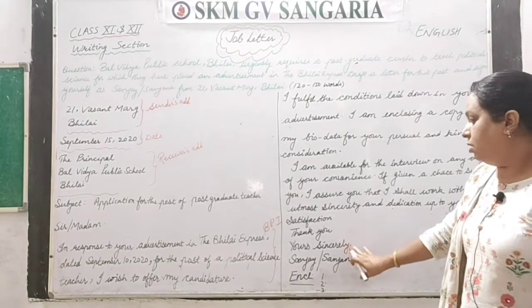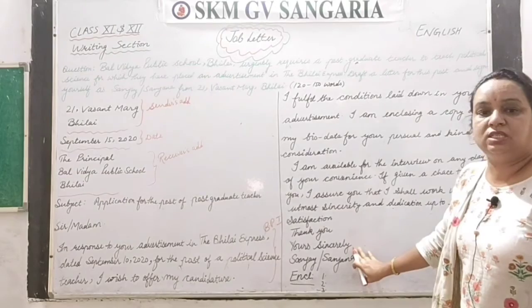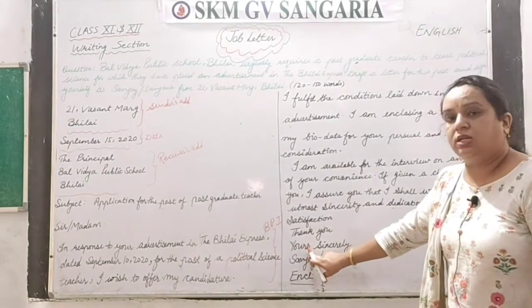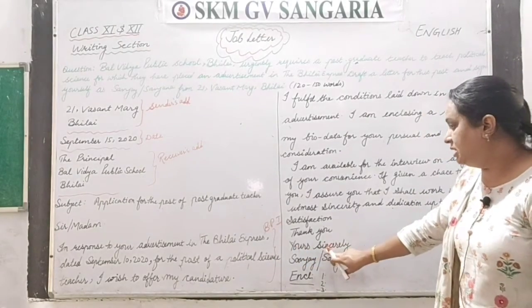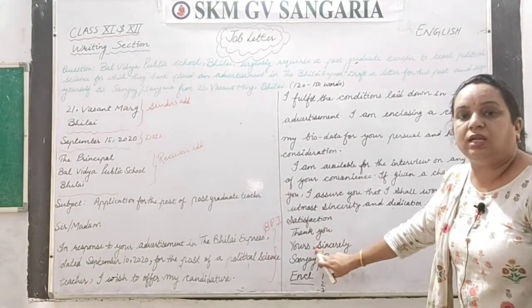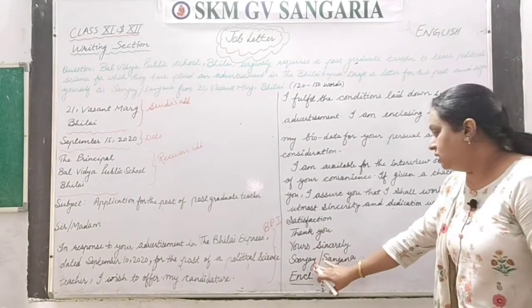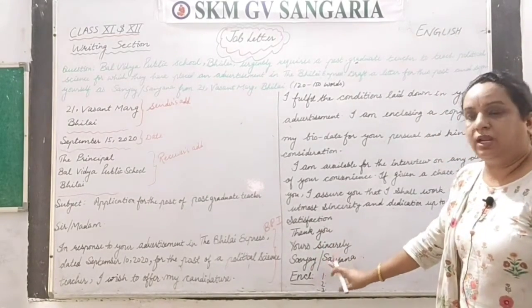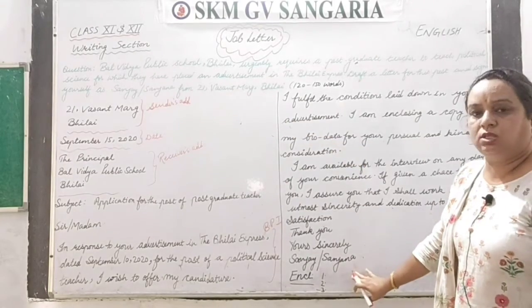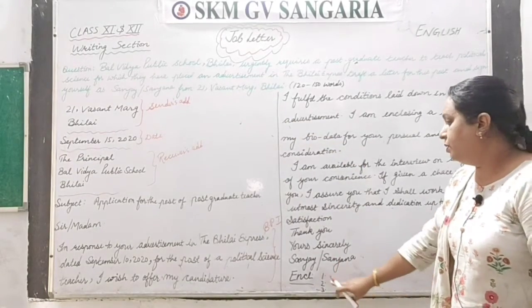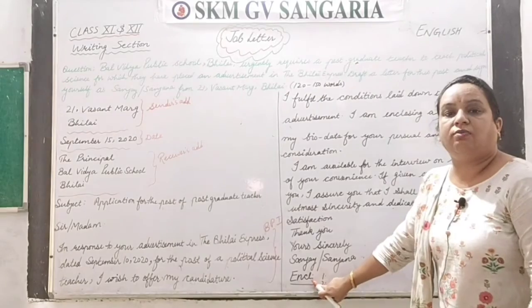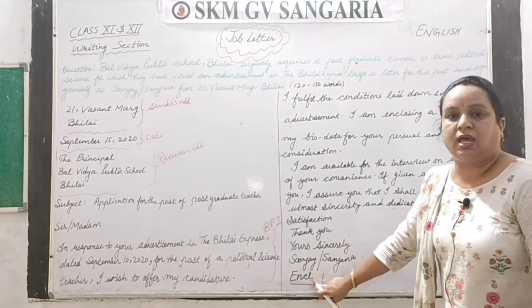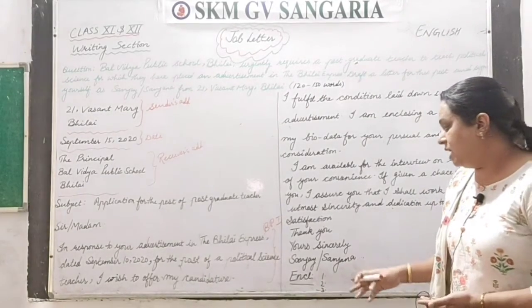Complimentary close. Yours sincerely. Yours without any apostrophe. Sincerely, S is not capital, it's small here. Then your name. Anyone you can choose, Sanjay or Sanjana, whatever is given to you. And after that you have to write down the enclosures. Enclosures means whatever you have attached to it.